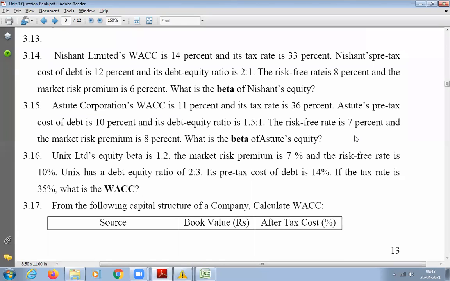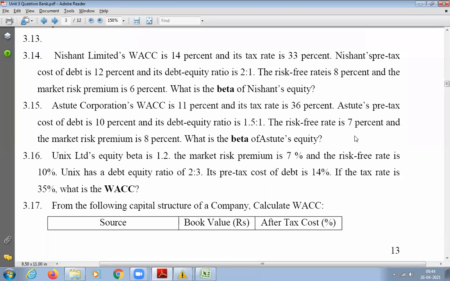Nishant Limited's WACC is 14% and its tax rate is 33%. Nishant's pre-tax cost of debt is 12% and its debt equity ratio is 2.2:1. The risk-free rate is 8% and the market risk premium is 6%. What is the beta of Nishant's equity?